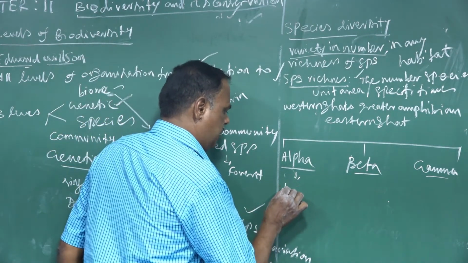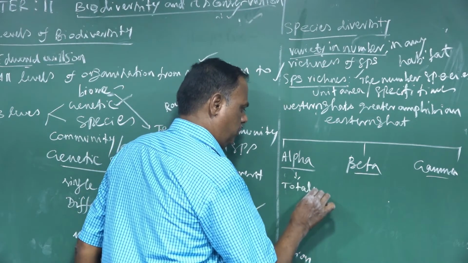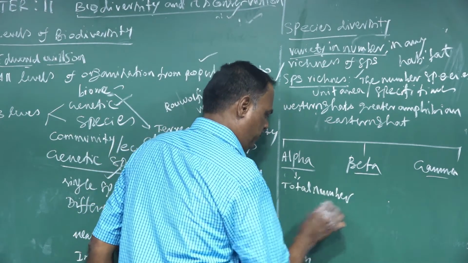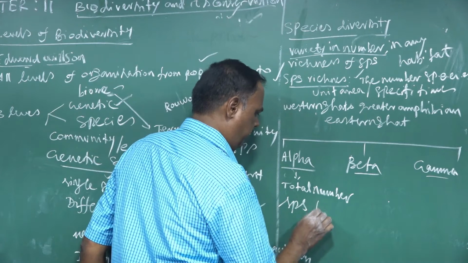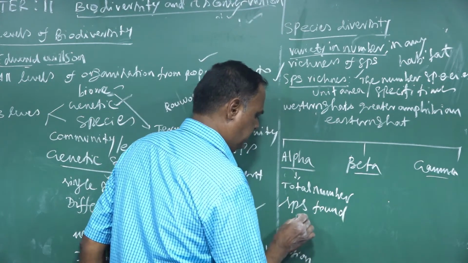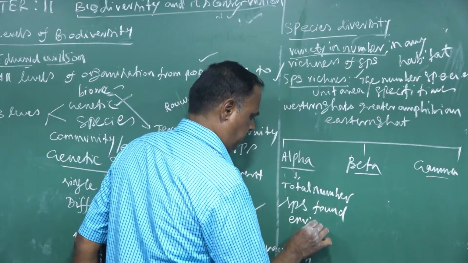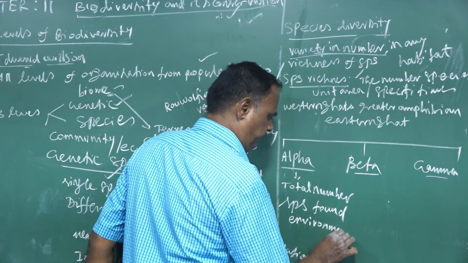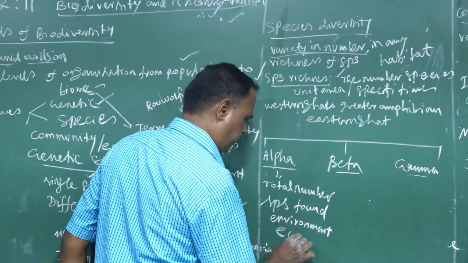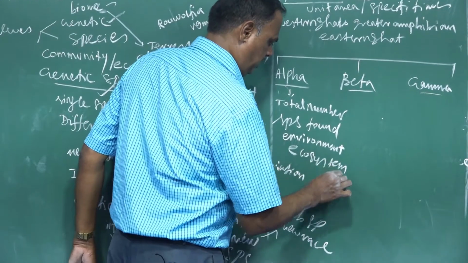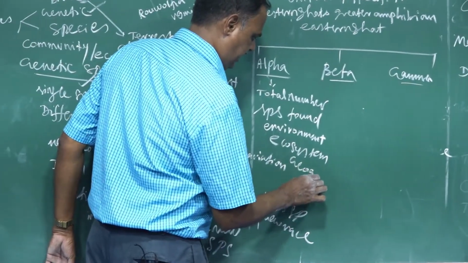Alpha: the total number of species found in an environment or ecosystem, any ecosystem or geographical area.